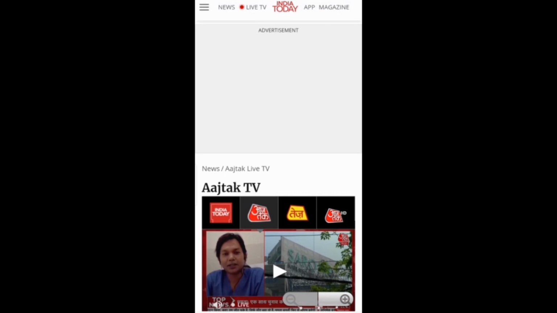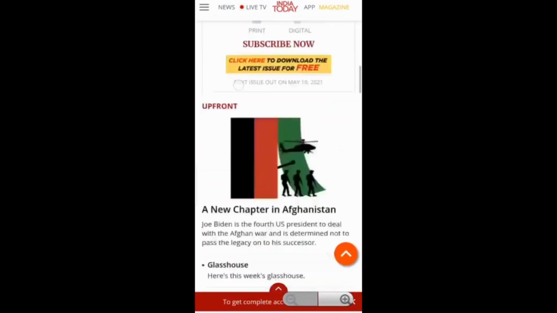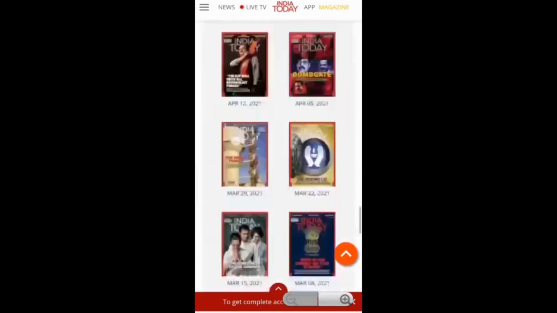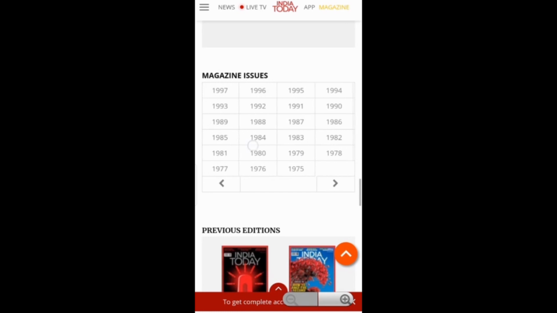So you can see this. Now there is a magazine as well. So you can see this magazine. There are these many magazines currently. So these are the magazine issues. So whichever magazine you want, you can refer it easily.